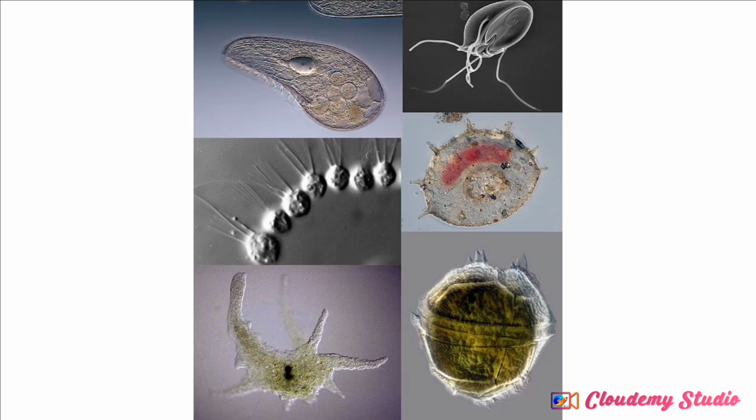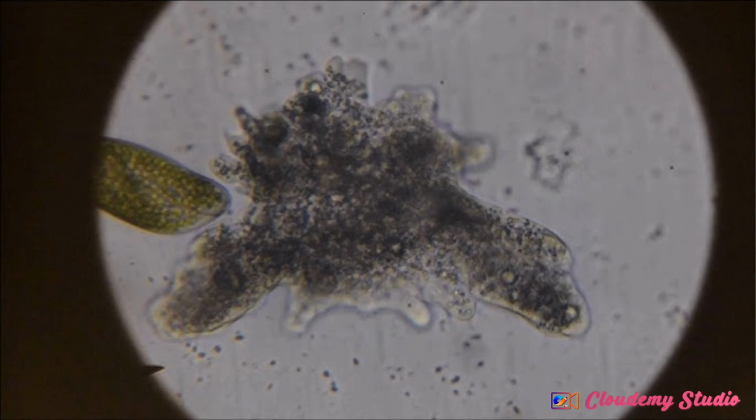Now look at this. This is the microscopic view of different protozoans. Can you see? This is an amoeba. This is a flagellate. Now these are protozoans. Now look at this. This is an amoeba under the microscope. Can you see? It has no shape because it has no pellicle. No what? No pellicle.